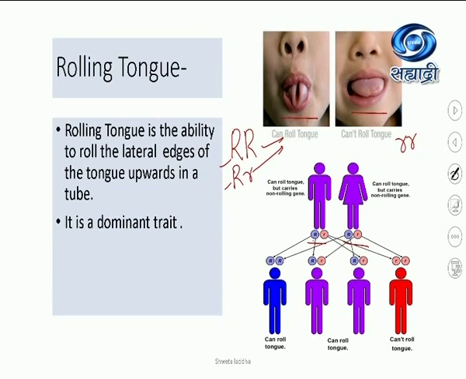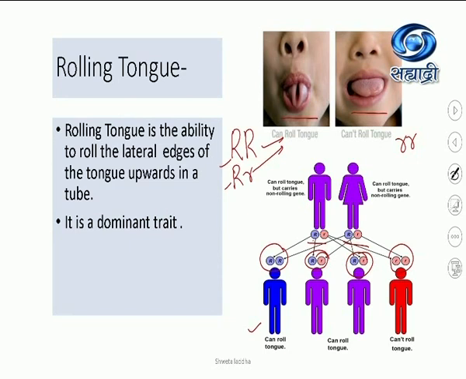If they marry, let us see the 4 cases of children, and what type of trait they are getting. The first child who is getting homozygous capital R can roll the tongue. The 2 heterozygotes also can roll the tongue, but only in recessive homozygous condition, small r, this child cannot roll the tongue. It is not a disease. It is just a character, a trait.